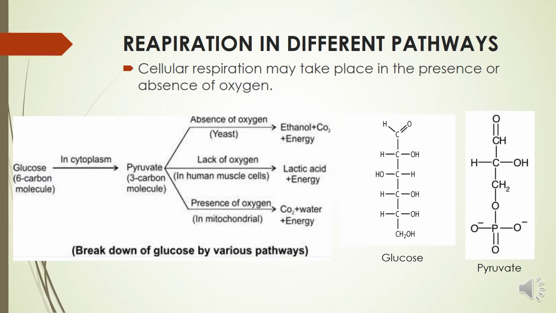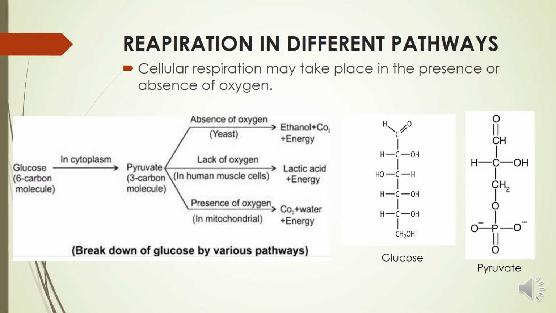But students, you can clearly see in the diagram that in all the pathways, though they are different, the first step is common. It is the breakdown of glucose, a 6 carbon molecule, into pyruvate, a 3 carbon molecule.